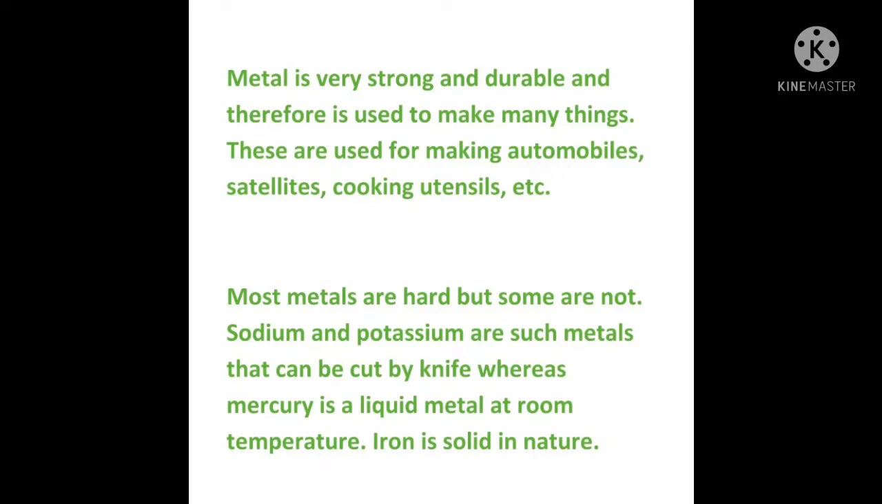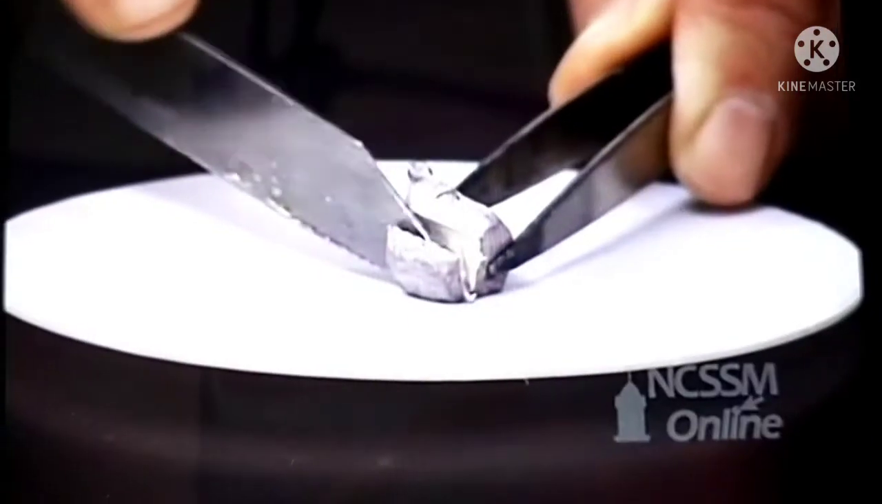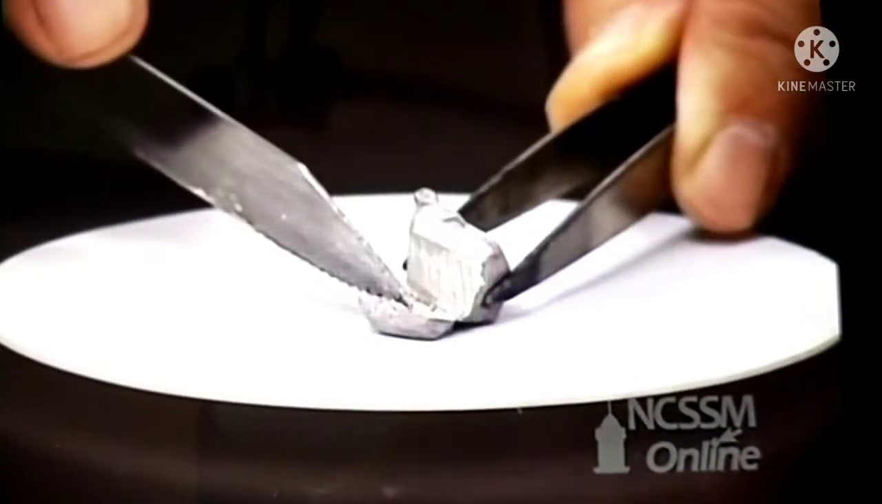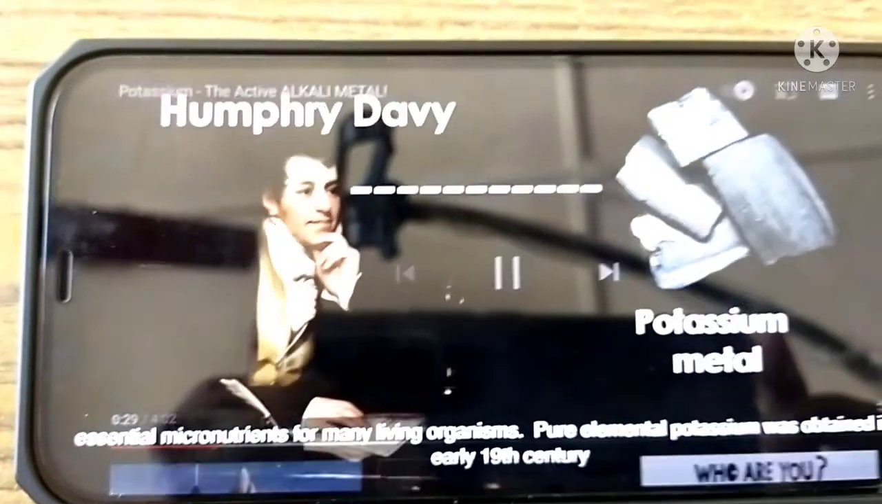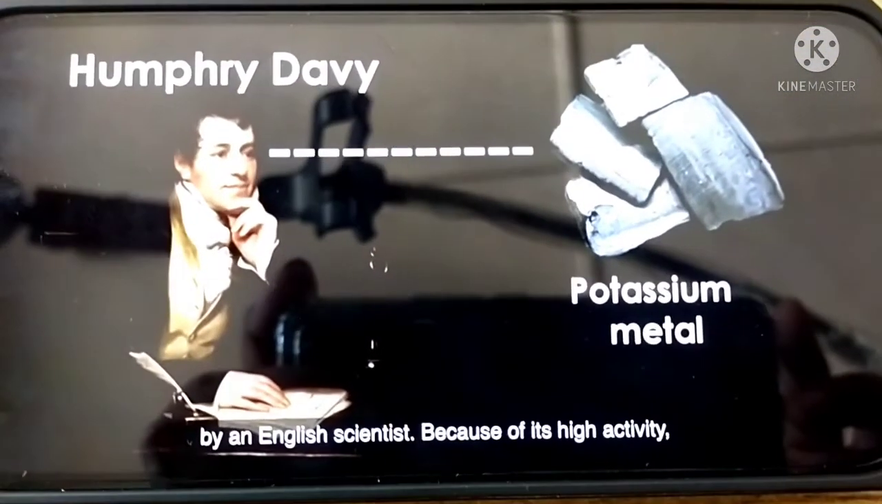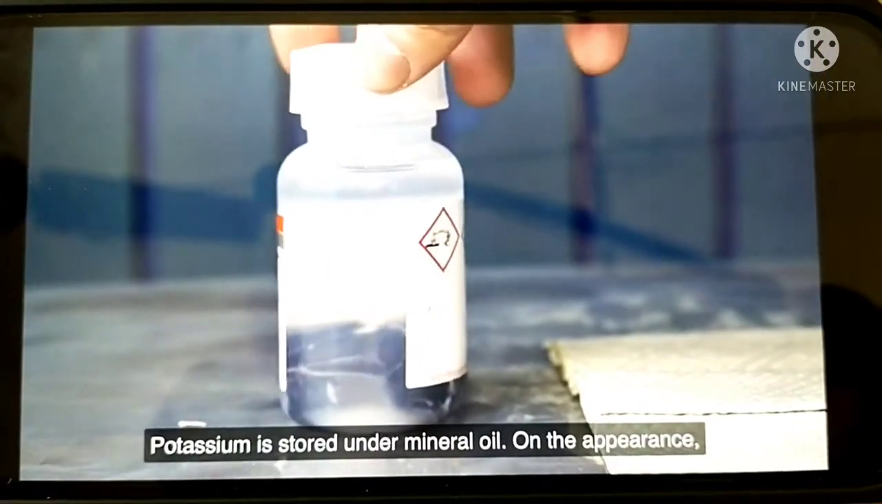Now we are going to see the cutting of the soft metals. So my dear students, here is the cutting of the sodium metal. As you can see, metals are hard, but a few metals are a little bit soft. This was the cutting of the sodium metal. Now we are going to see the cutting of the potassium metal. Potassium is again a soft metal.